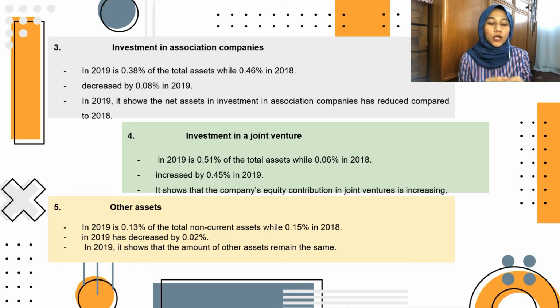This shows that the common ratio for investment in a joint venture has increased by 0.45% in 2019. The last one is other assets. The company's other assets in 2019 is 0.13% of total assets, while 0.15% in 2018. It shows that the common ratio for other assets in 2019 has decreased by 0.02%.